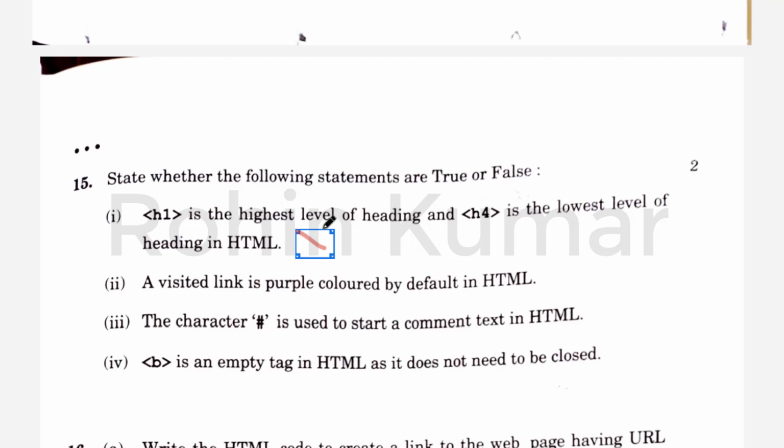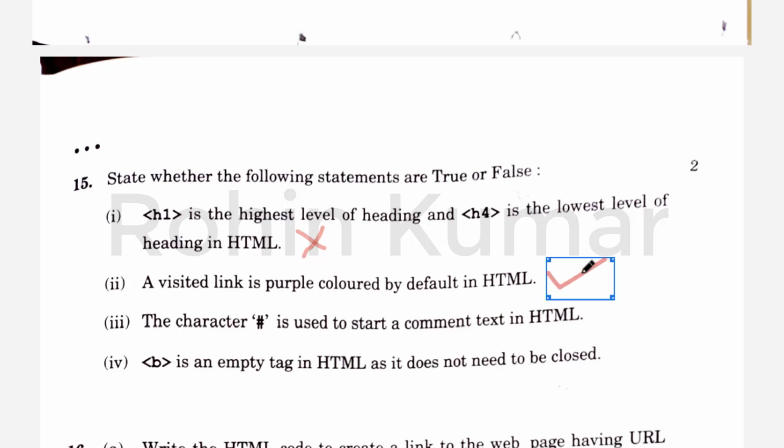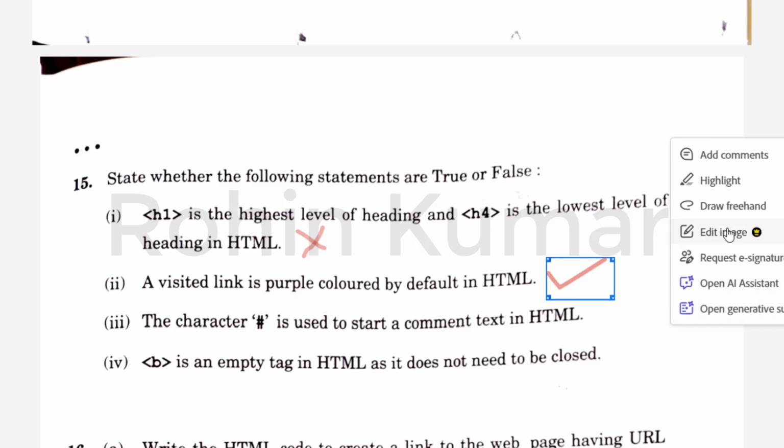So next one is a visited link is purple colored by default in HTML. Yes, it is true. It is purple color. So this is true. So next question is the character hash is used to start a comment text in HTML. No friends, this is not right because hash is used inside CSS as an ID selector.